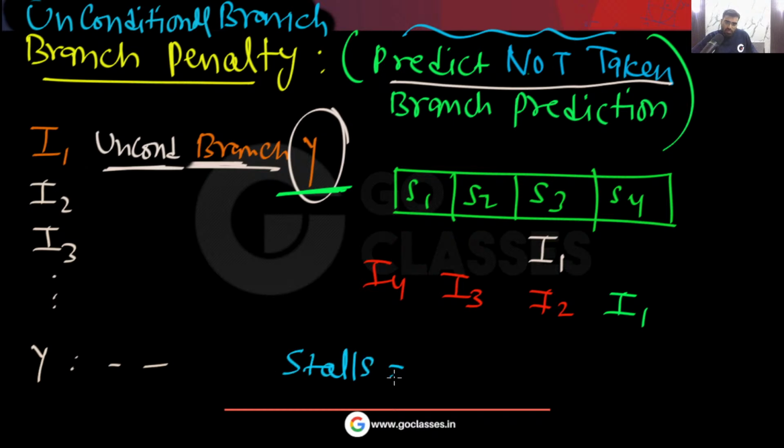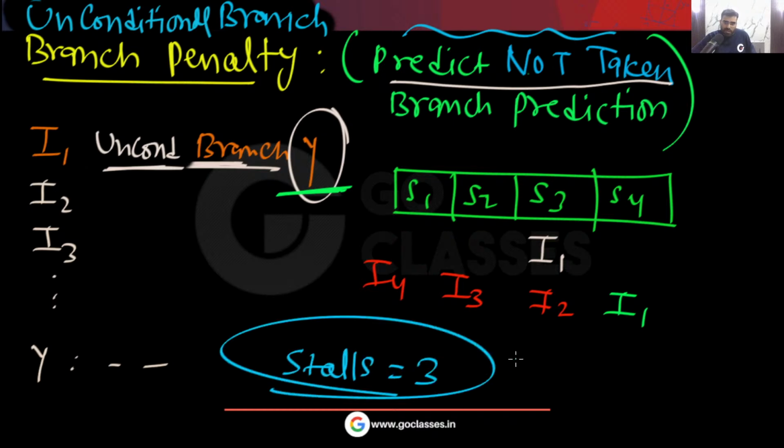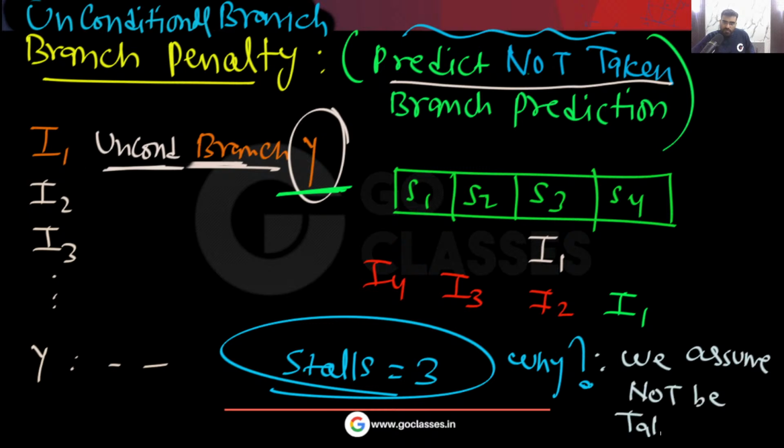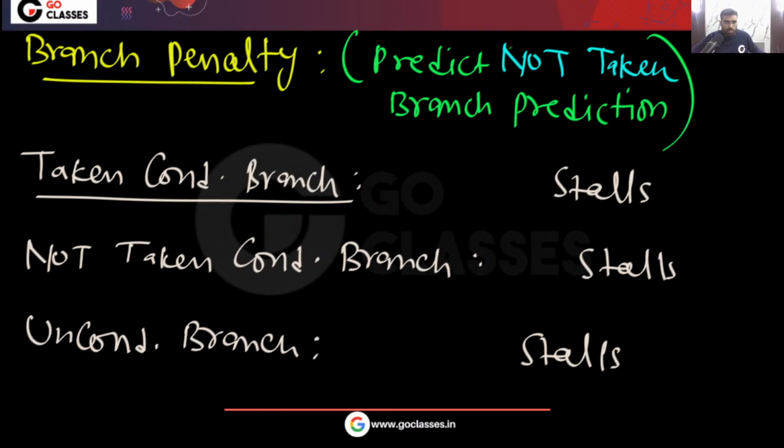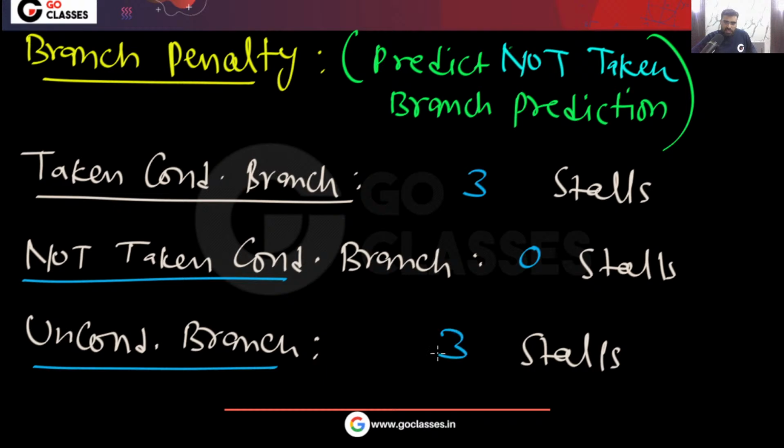Yes or no? Okay, why? Because we assume it will not be taken. Okay, yes or no? I hope you understood this. So finally, you can see that for a taken conditional branch, in this situation, there will be 3 stalls. Not taken conditional branch, 0 stalls. And unconditional branch instruction, 3 stalls.